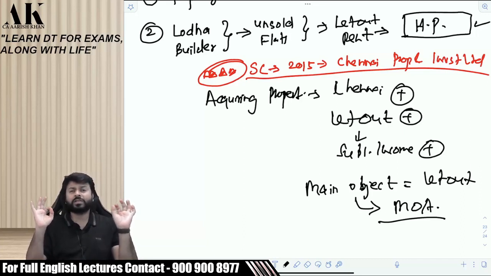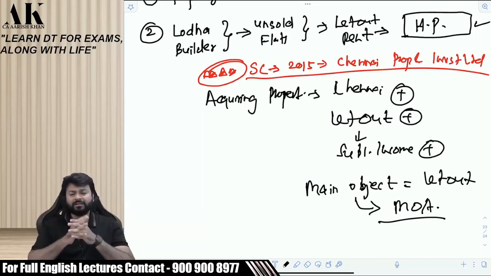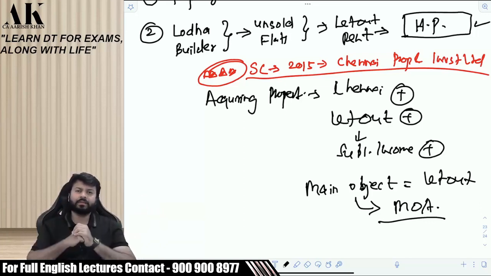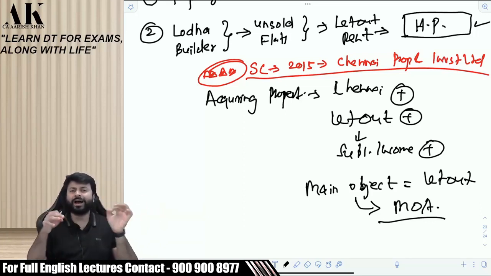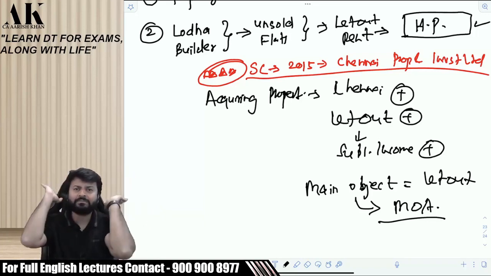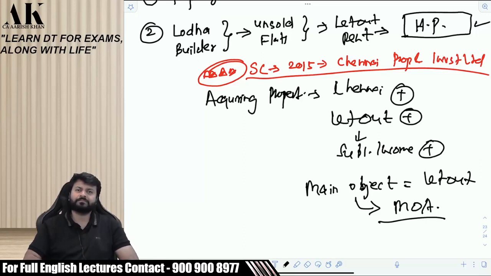Does the Memorandum of Association speak about the object clause of the company? So the object clause tells you what exactly the company's object is. What is the main business of the company? That is the main business of the company, to acquire and let out. Third, substantial income comes from letting out. Please tell me, where will this income of the assessee go? What do you feel? What would the Supreme Court have said?